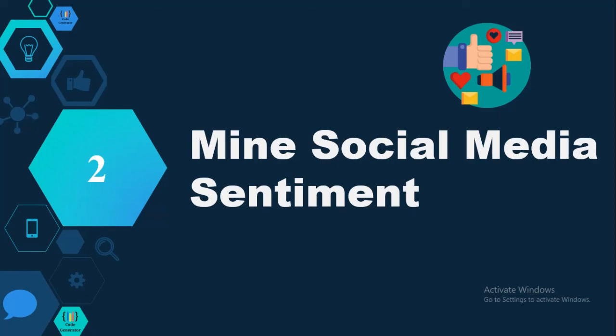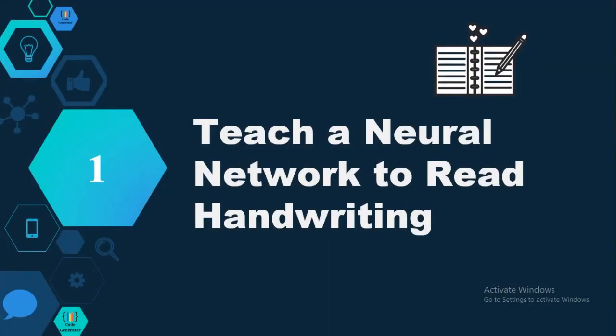So next and last, the top 1 project in machine learning for beginners is teach a neural network to read handwriting. Everyone has their own unique handwriting. So let's see how machine learning helps with it. In this machine learning project, you will detect and recognize handwritten characters, that is English alphabets, digits 0 to 9, numerals, Romans and everything.